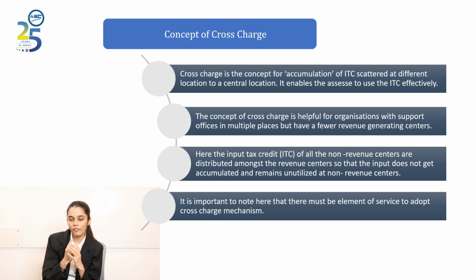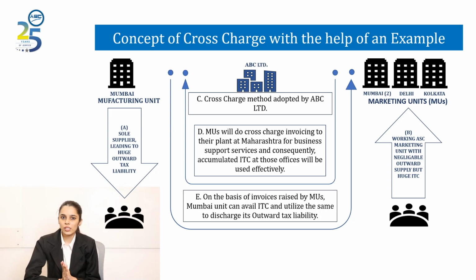There is one common point which must be noted while following this cross charge mechanism, that is there must be a certain element of service for adoption of cross charge. Means the unit for which we are doing cross charge must be a service providing unit. So now we will understand the concept of cross charge with the help of an example. Suppose there is a company ABC Limited. It has a manufacturing unit in Maharashtra state. From there 90% of the outward liability is discharged, and it has three marketing units in Delhi, Mumbai and Kolkata.